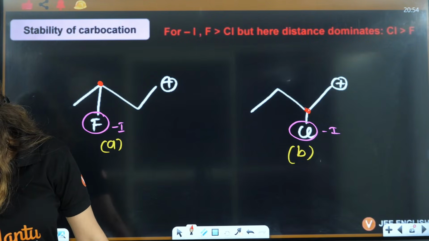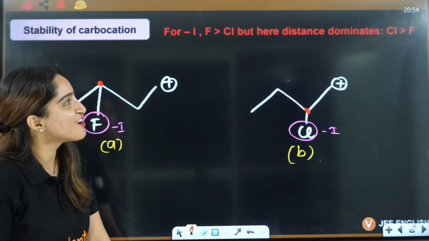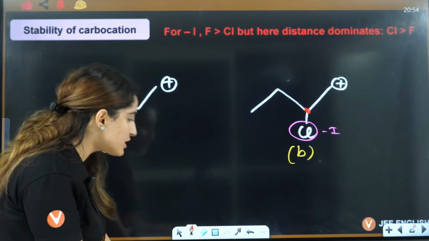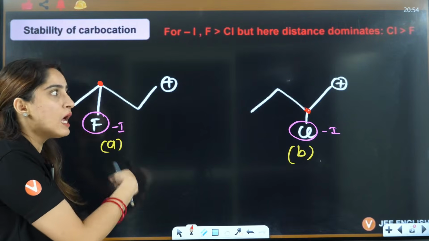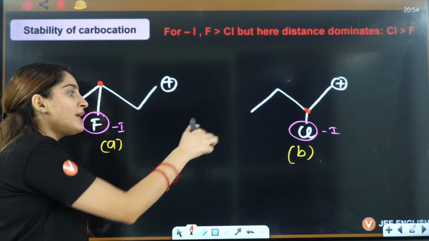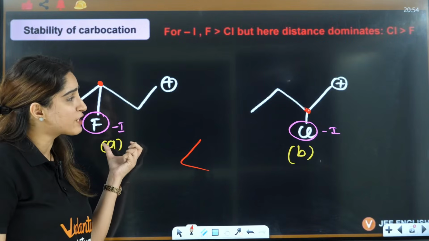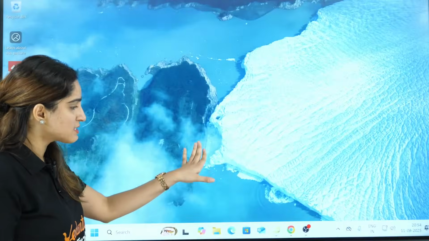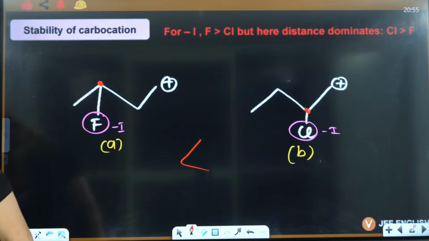We are jugadu because we are engineers, right? We know that fluorine is more electronegative. If I only focus on fluorine, I will say that B is more stable because here it is less sadness, it is more electronegative, so more minus I. But in this case, distance will dominate.